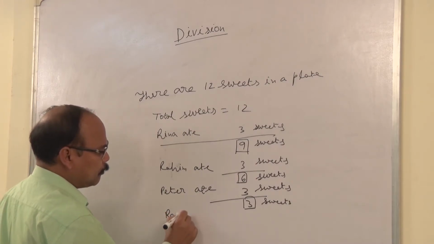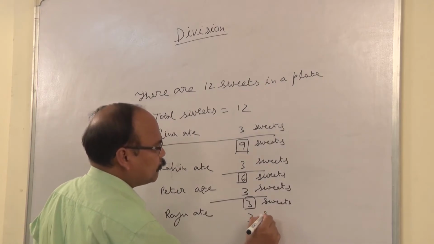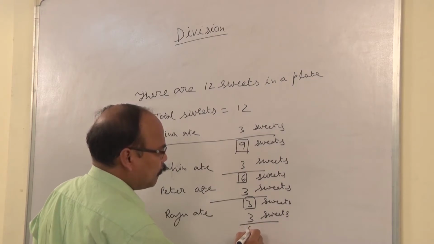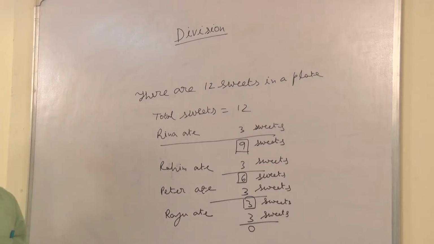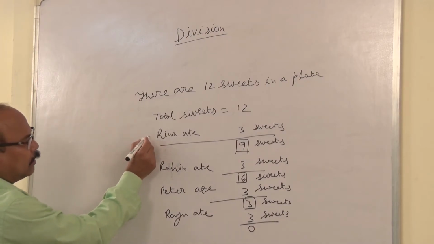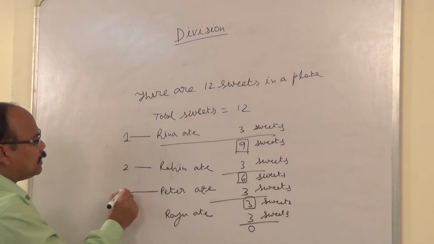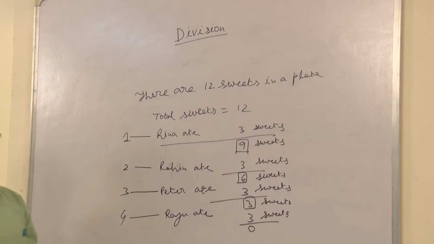Raju ate 3 sweets. How many persons ate all the sweets? This is number 1, this is number 2, this is number 3, this is number 4. 4 persons ate all the sweets.